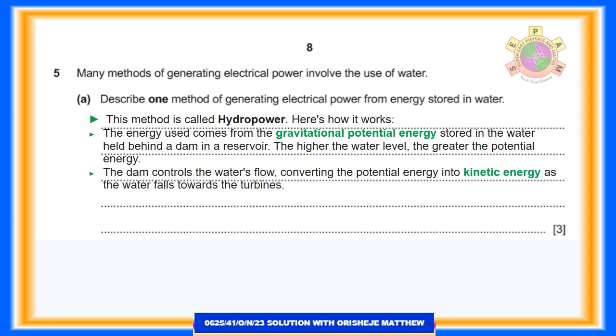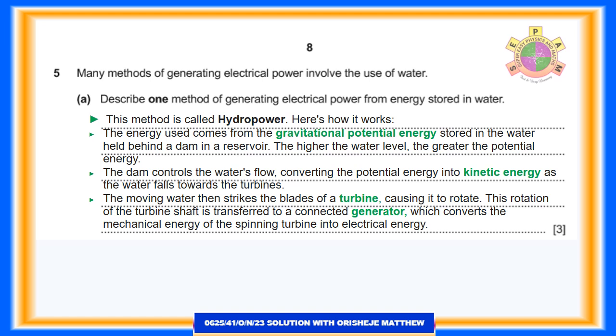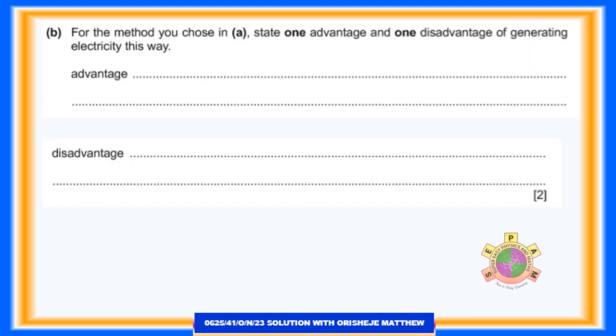The dam controls the water's flow, converting the potential energy into kinetic energy as the water falls towards the turbines. The moving water then strikes the blades of a turbine, causing it to rotate. This rotation of the turbine shaft is transferred to a connected generator, which converts the mechanical energy of the spinning turbine into electrical energy. Question 5b. For the method you chose in A, state one advantage and one disadvantage of generating electricity this way.